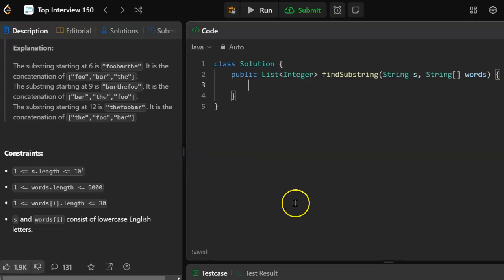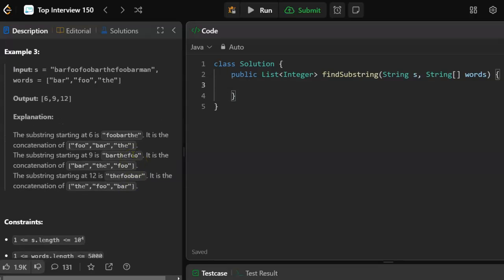We're going to need a hash map, first of all. We're going to store all of the words in the input array in the hash map, along with a count of how many times they appear in the input array. We are going to use a sliding window, and the width of that window will be the length of the combined words in the input array.